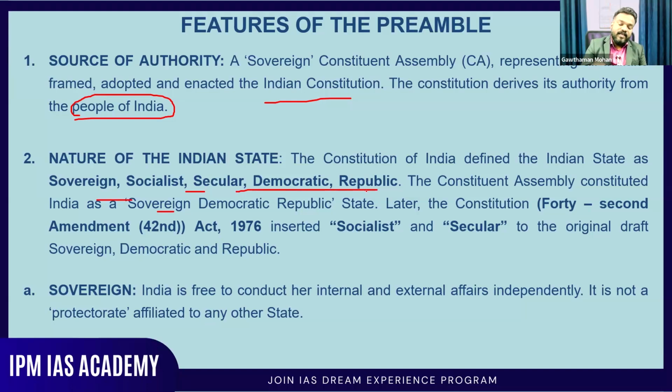But during the commencement of the constitution, there were only three things. Okay, what were they? They were sovereign, democratic, republic. Later, socialist and secular were added to our constitution with the 42nd Amendment Act of 1976. The words socialist and secular were added to our constitution. Please understand this very, very properly.